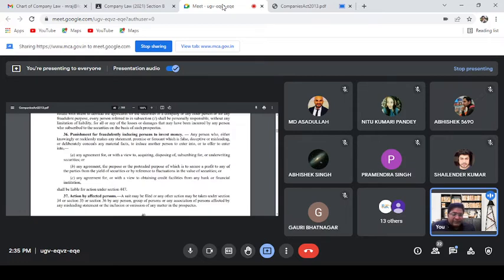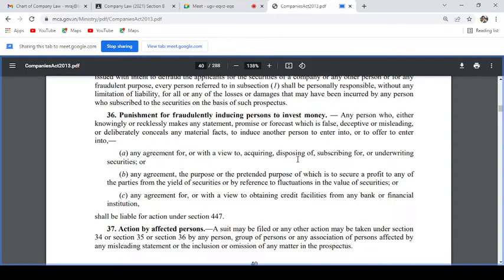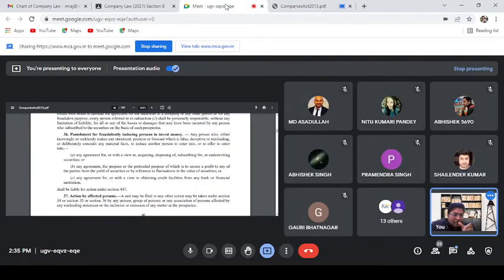If any person, with the intent to defraud another person, induces the person to invest money by giving a statement that this company is earning this much profit, etc. Section 36 says any person who either knowingly or recklessly makes any statement, knowingly or recklessly. So these two words show the mens rea.